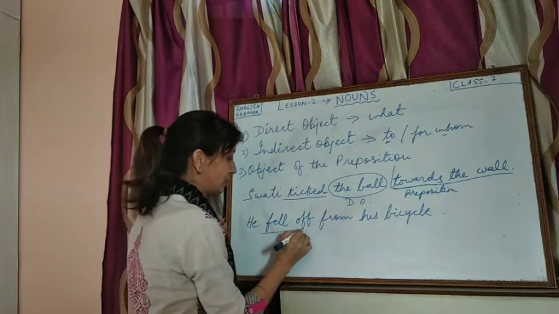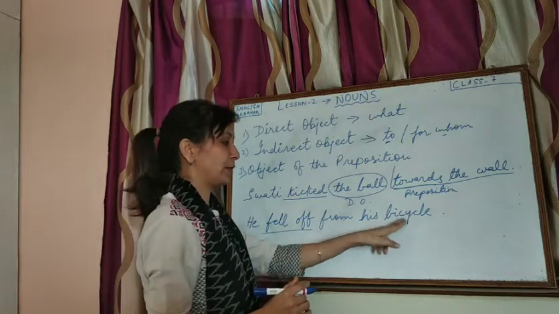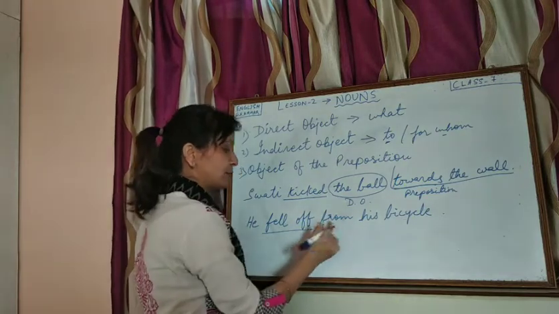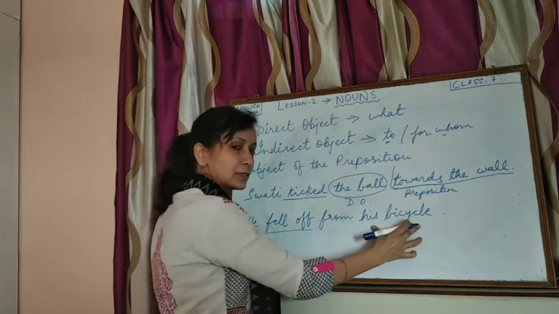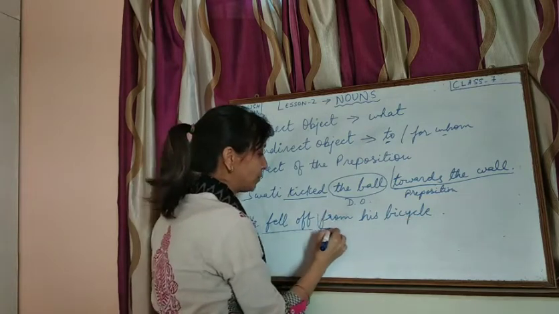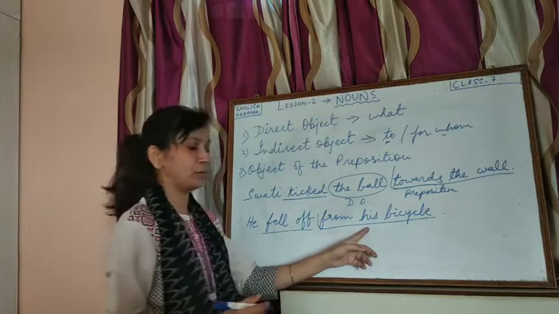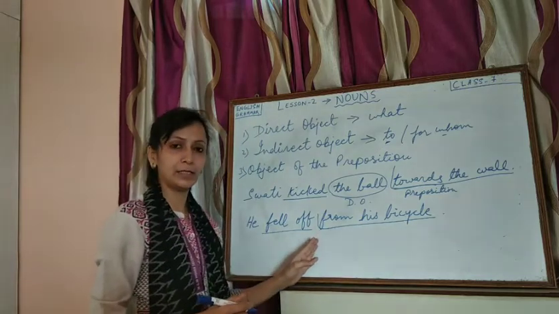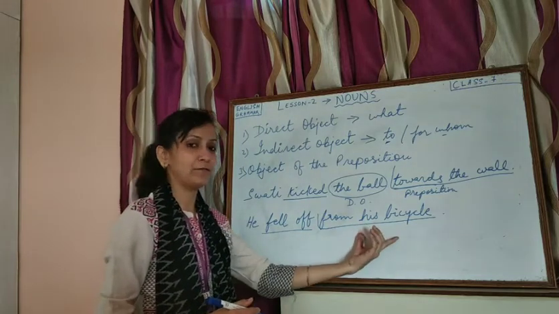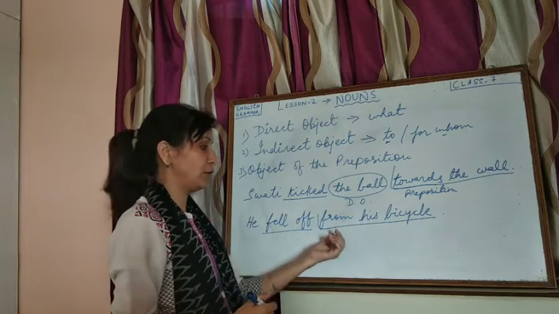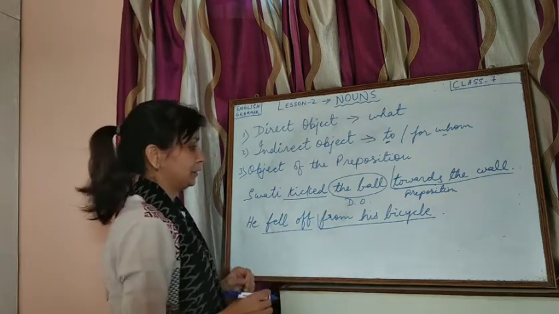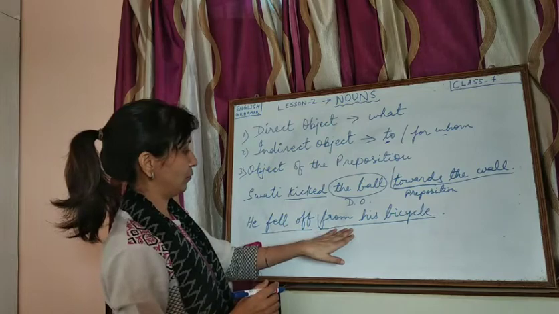Fell off is the verb. From is the preposition here and his bicycle is the object. So from his bicycle is the object of the preposition. We don't have any direct or indirect object here, just the object of the preposition.